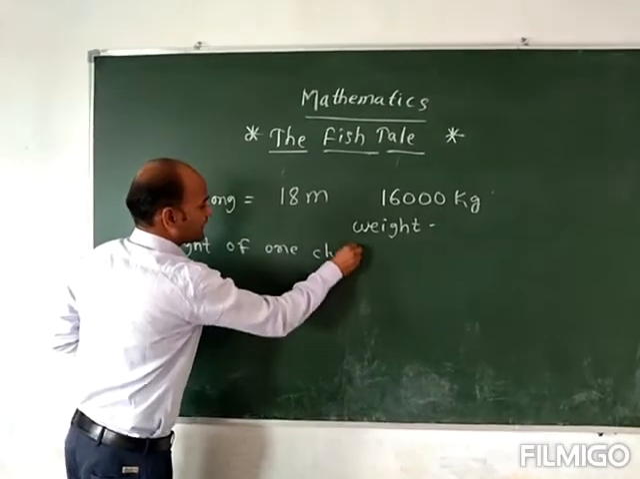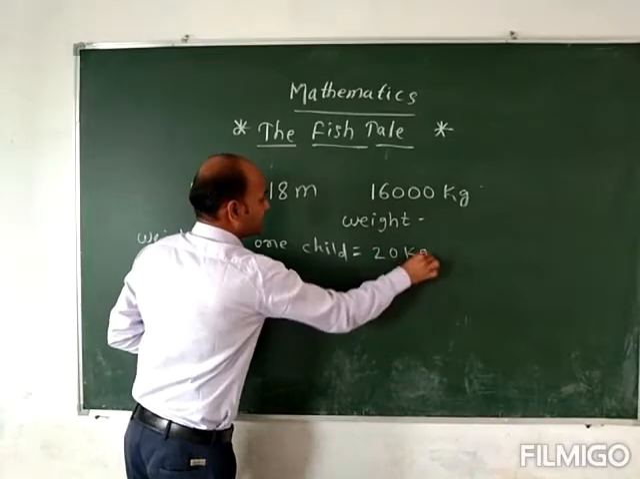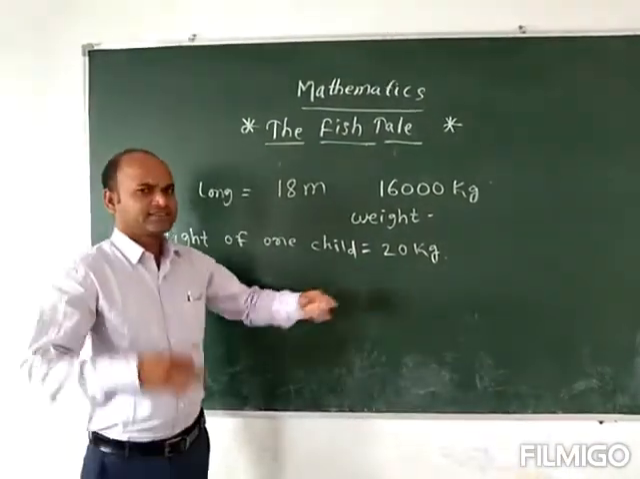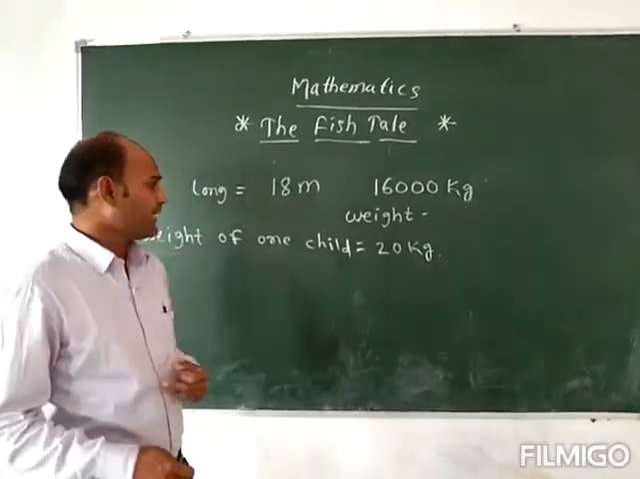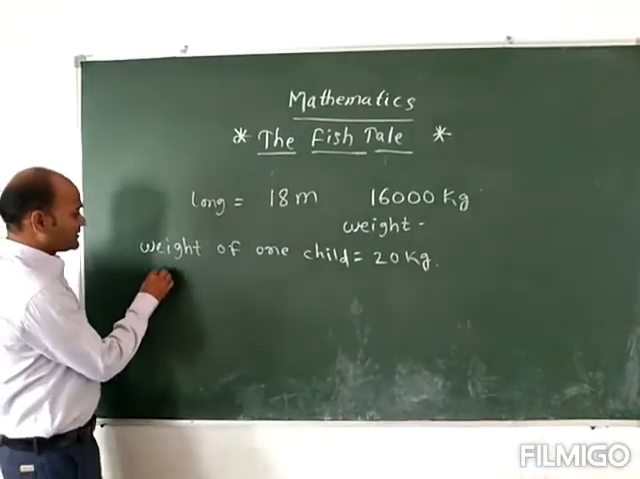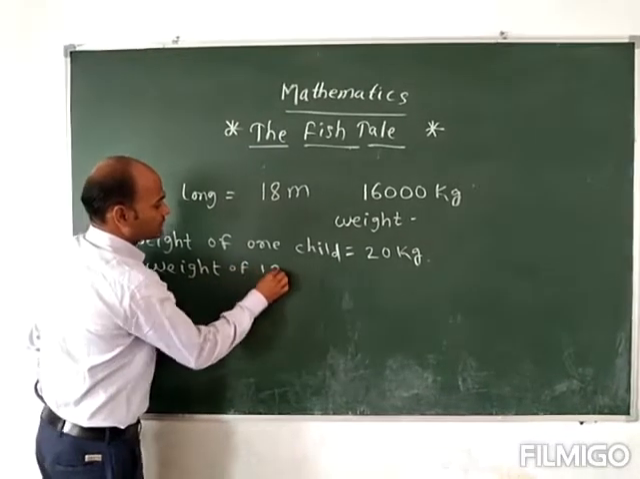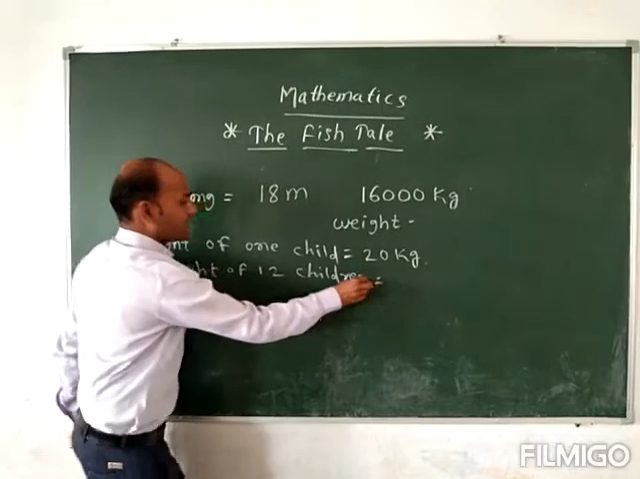So weight of one child is how much? कितना kg हो सकता है आपका? Around 20 kg. But generally we are considering 20 kg. किसी का 25 हो सकता है, 30 हो सकता है. It depends on your weight. Okay. So here we are taking weight of one child becomes 20 kg. What is the weight of 12 children?